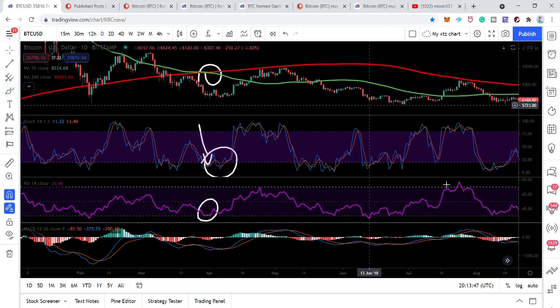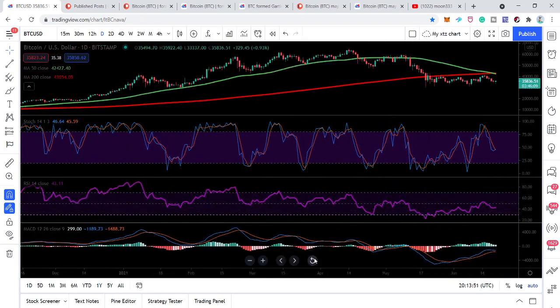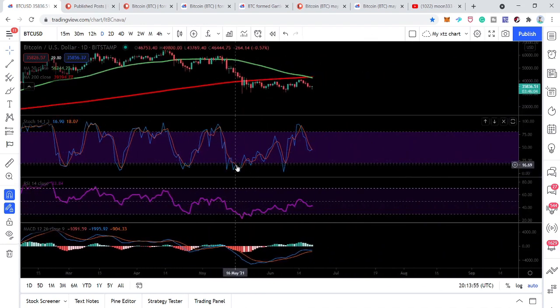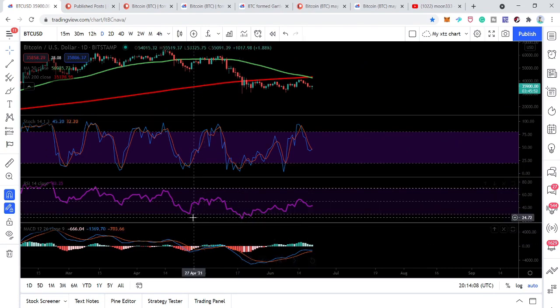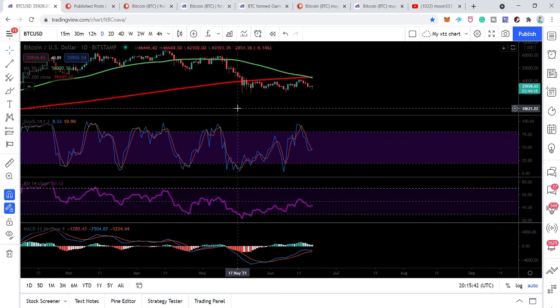And the same things are happening right now that I told you in my previous video, which I shared almost 2 weeks ago, that the stochastic and the RSI have visited the oversold zone 3 times. It has visited the oversold zone, and the value of the MACD was very low. Therefore, the price action followed the signals.